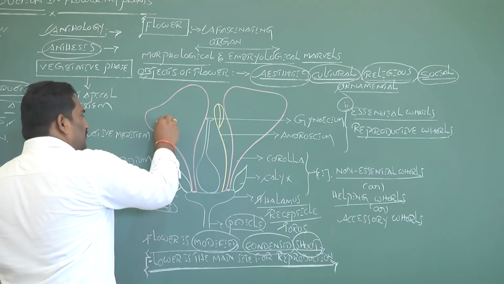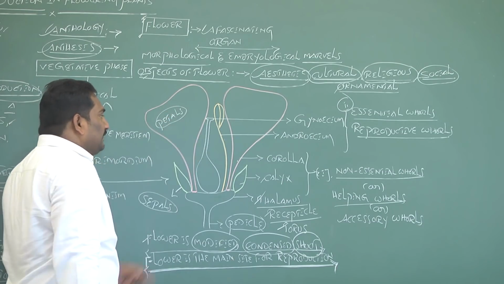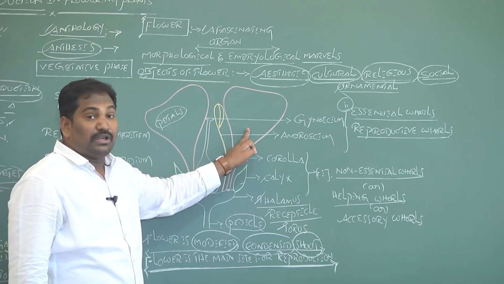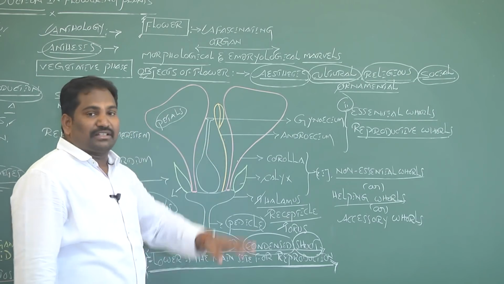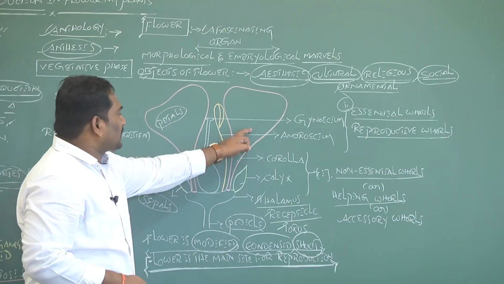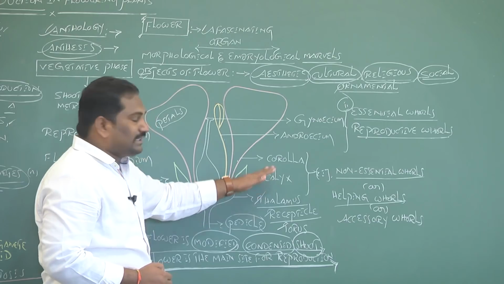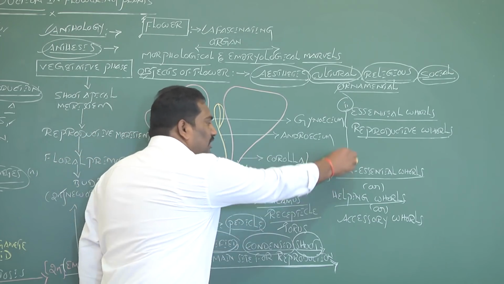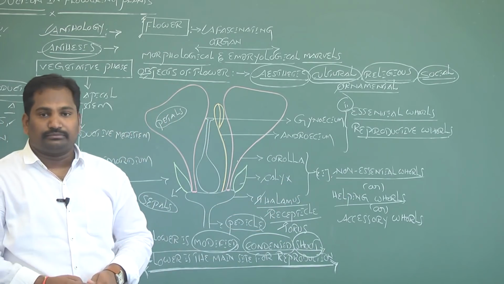The units of the corolla are called petals. These have different colors, sizes and shapes due to the presence of anthocyanin pigment in the vacuoles of petals. It attracts insects for cross pollination. These do not participate in sexual reproduction, so calyx and corolla are called non-essential whorls or helping whorls or accessory whorls.